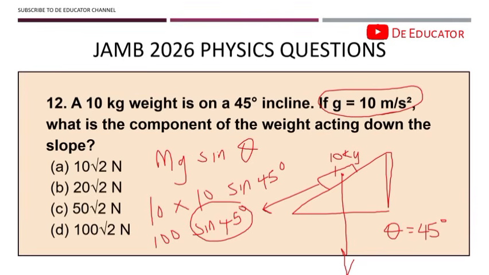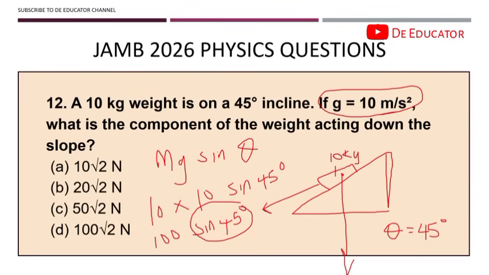Because most likely, if JAMB wants to give you any trig, they'll give you standard trigs. They know that there's no way you'll be able to calculate trig without a 4-figure table or a calculator. But you can when you are given the standard. Sometimes you might be given the standard in your question, or you might not. If you look at this question, they don't give us standard, and there's no way we will solve this without knowing the answer, sine 45 degree.